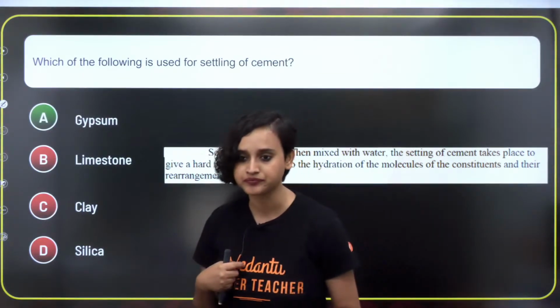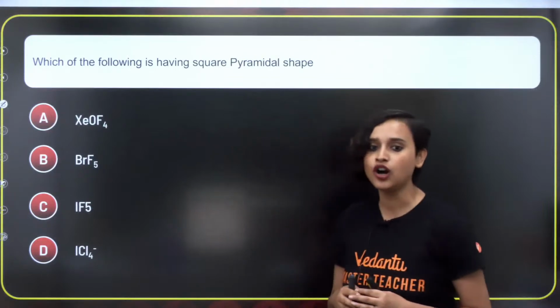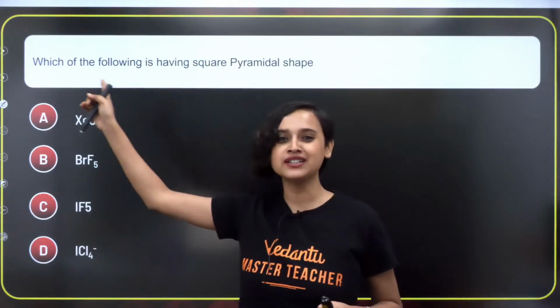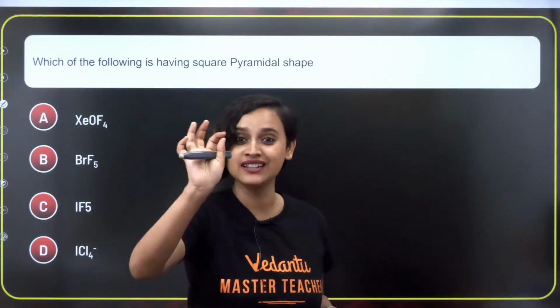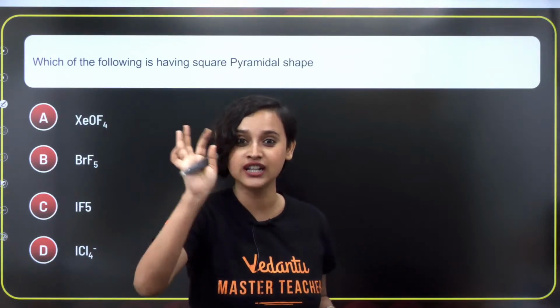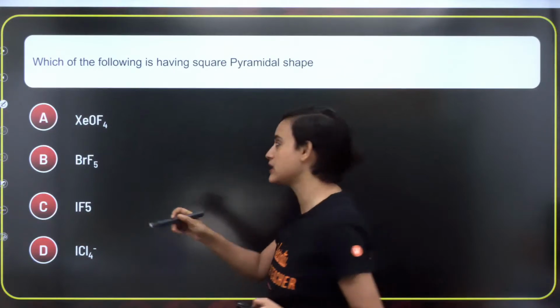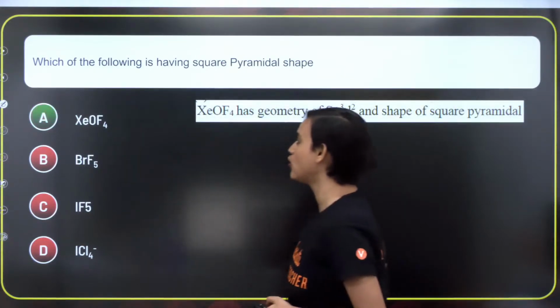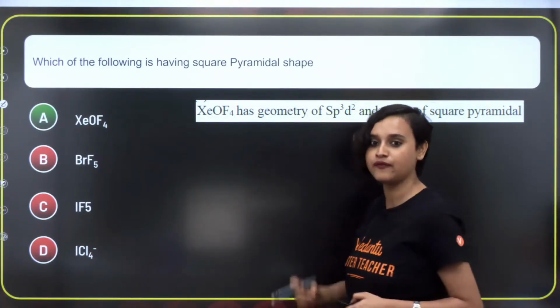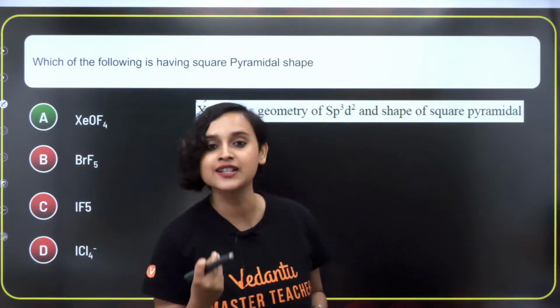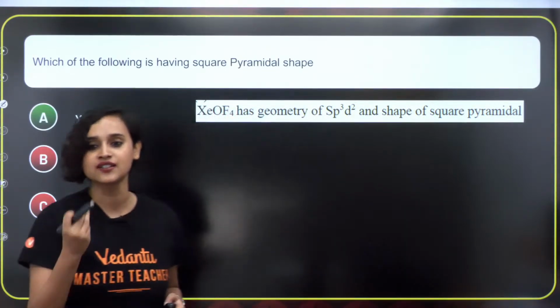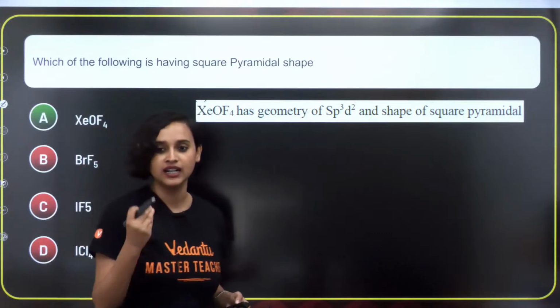Chalo. Okay, moving on. How many of you remember this? This is from shift 1. Once again, yesterday in the predictor mock test, we did this also. Which one of the following is having square pyramidal shape? The moment you see it, it is XeOF4. XeOF4 has a geometry of sp3d2 and the shape is square pyramidal.